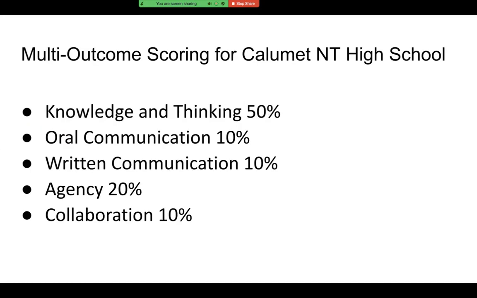Now, the multi-outcome scoring for Calumet High School is as follows. When you make your course, you set these up with these percentages. Knowledge and thinking is 50%, oral 10%, written 10%, agency 20%, and collaboration is 10%.